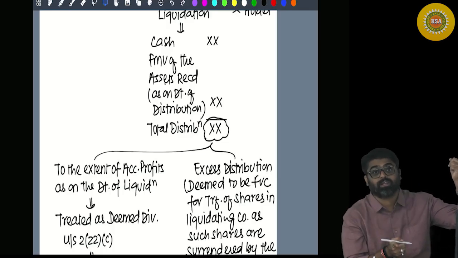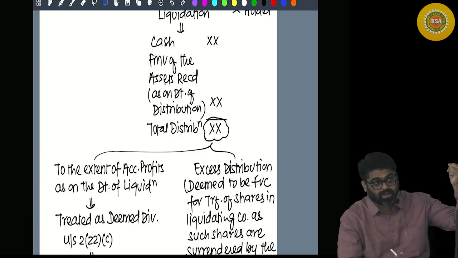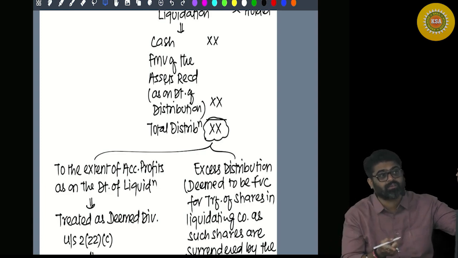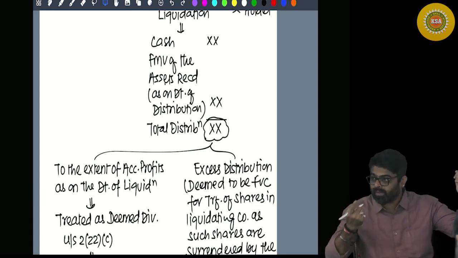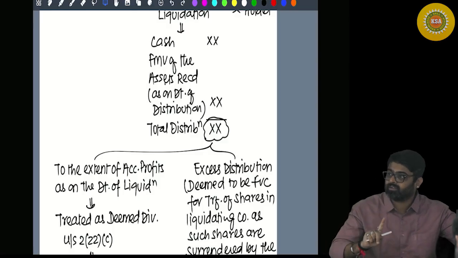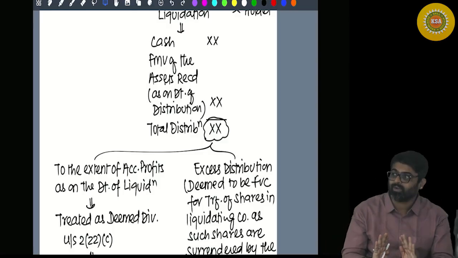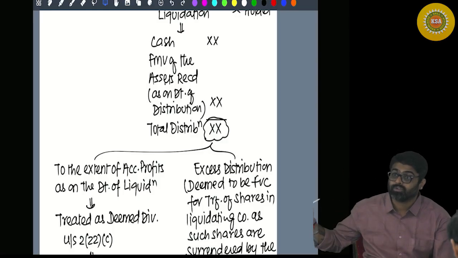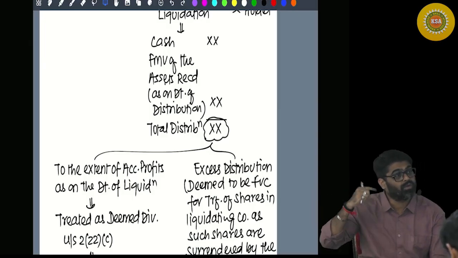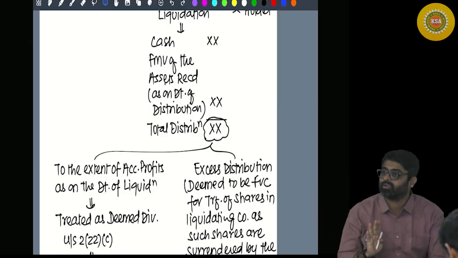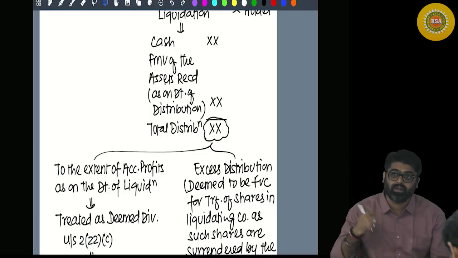If you take the cost as nil, do you want to pay tax for the second time on this 8 lakhs? No. Take this 8 lakh only as the cost of these assets whenever you transfer them in future. Yes or no?